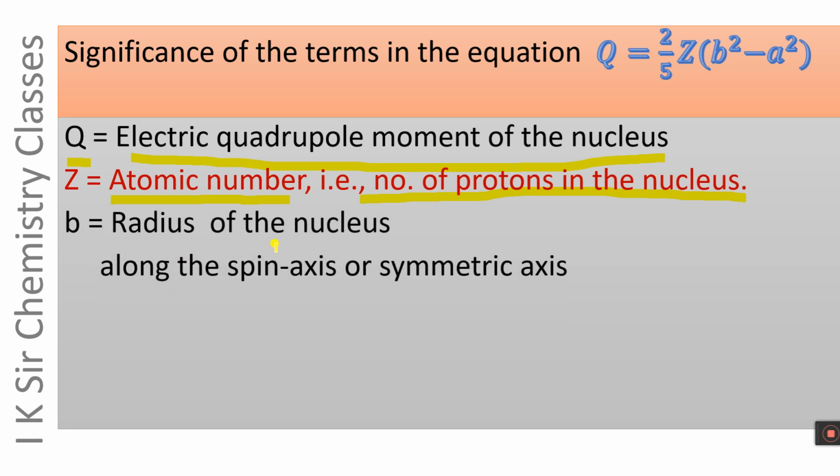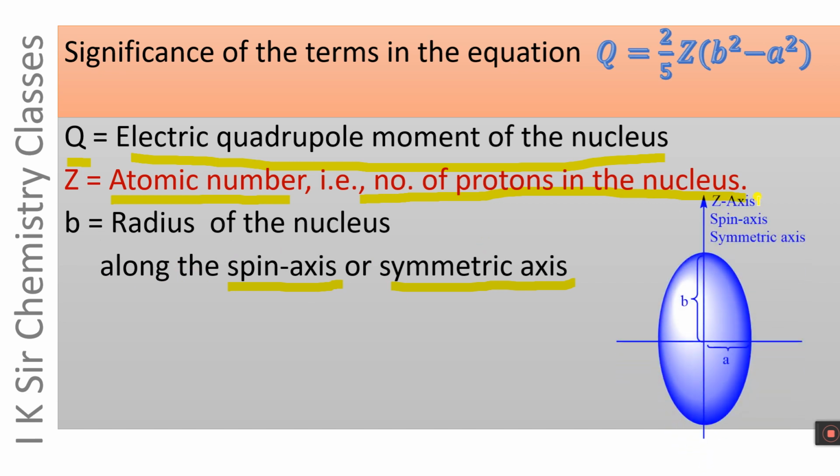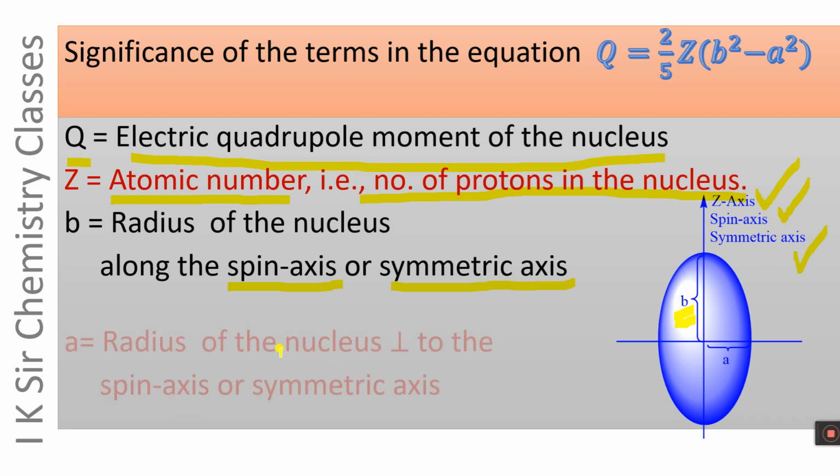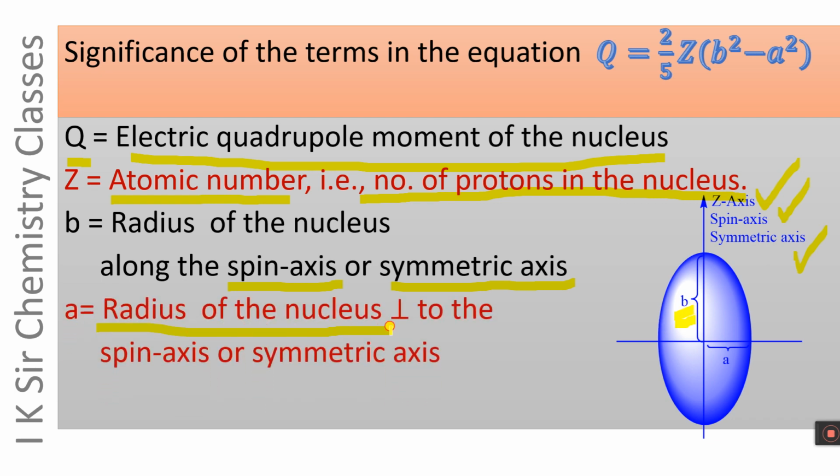B, radius of the nucleus along the spin axis or symmetric axis. Here the Z axis is a spin axis or symmetric axis, and B is the radius of nucleus along this axis. And what is A? Radius of the nucleus perpendicular to the spin axis or symmetric axis. This is the radius of nucleus in a perpendicular direction to the spin axis or symmetric axis, and it is A. And the radius of the nucleus along the spin axis is B.